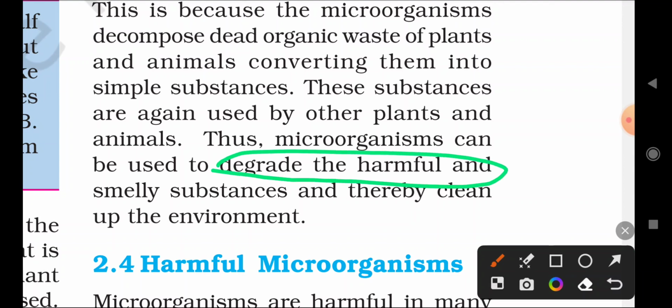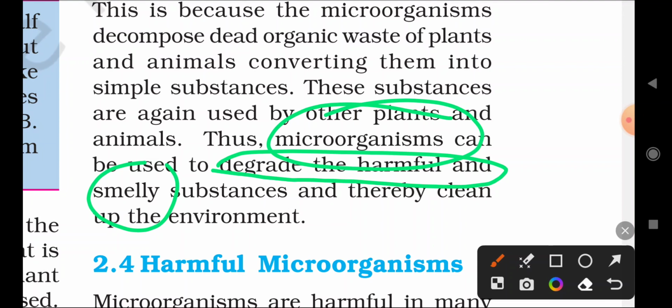Degrade means they decompose them completely. And what about smelly substances? Smelly substances means those with an unpleasant or pungent smell. Whichever substance gives an unpleasant smell and is harmful to the environment is completely cleaned by microorganisms. Right, understood? These are the uses of microorganisms in the environment.